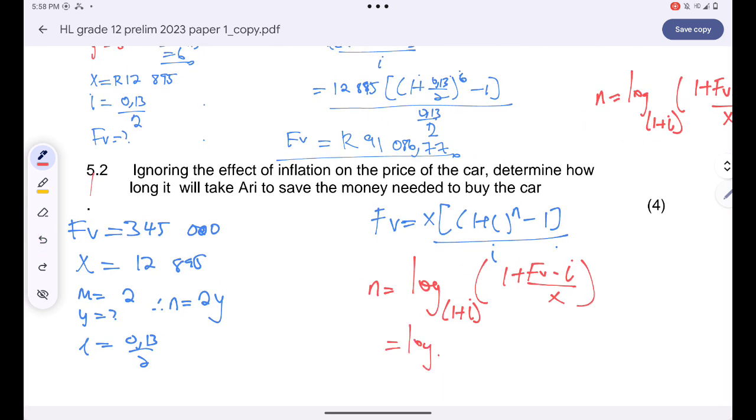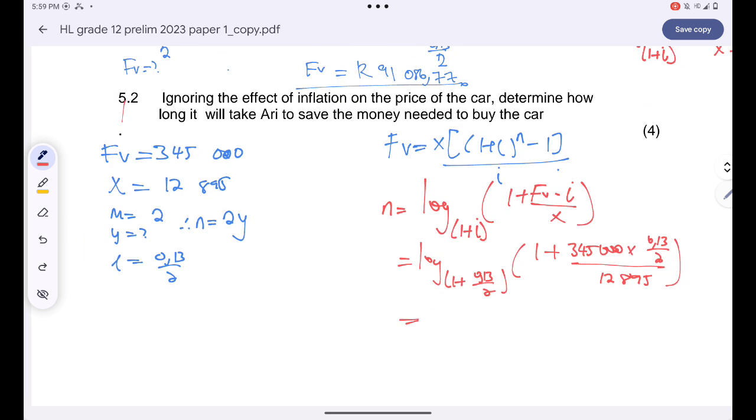I'll simply have the log of 1 plus I, which is basically 0.13 divided by 2, and then I have 1 plus 345,000 rands multiplied by 0.13 over 2 divided by 12,895 rands. So this will give me the value of n, right? But remember that, guys, n is just equal to 2y. N is equal to 2y, so I'll simply substitute 2y over there. And now I'm calculating the number of years.